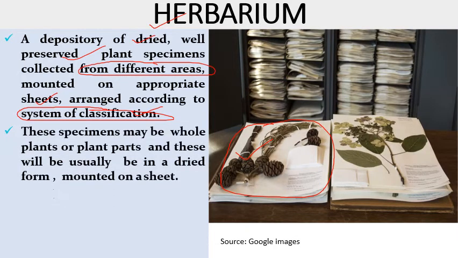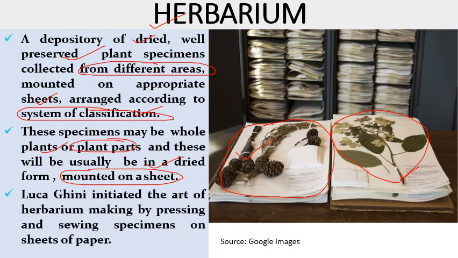So these specimens may be whole plants. It includes mains with roots or upper aerial portion or plant parts. And these will usually be firstly dried and then mounted on the sheet. So it can include this whole plant या फिर जो एक छोटा सा plant का portion है उसको use कर सकते हैं हम herbarium बनाने में. But these plant parts should be dried and well preserved. So this art of making herbarium was firstly started by an Italian physicist known as Luca Ghini. He was the first person to initiate the art of making botanical gardens also. Herbarium making by pressing and sealing specimens on the sheets of paper.